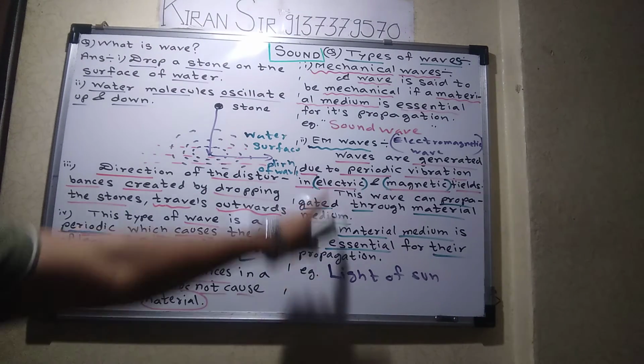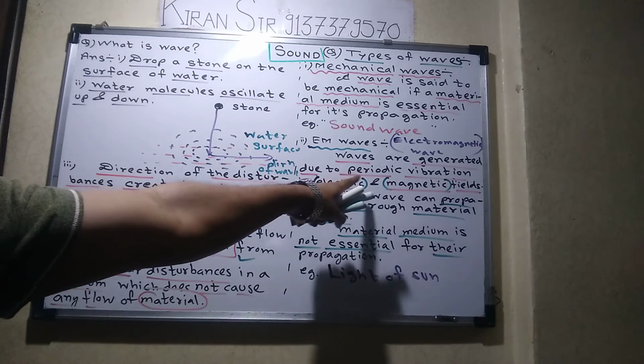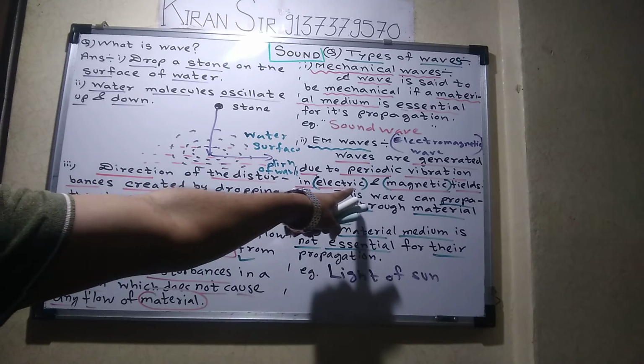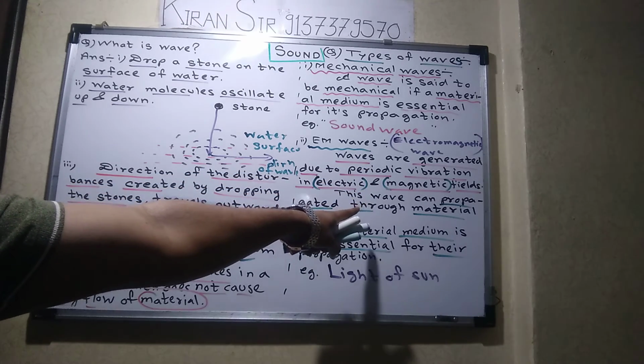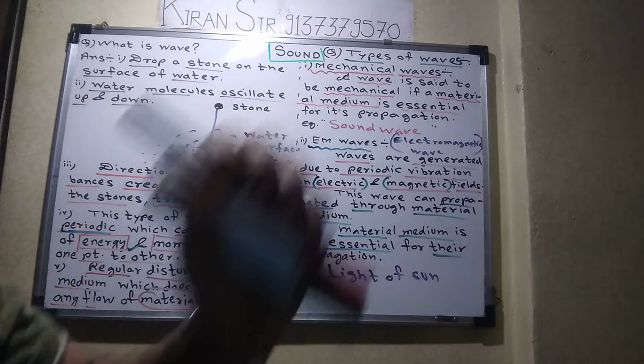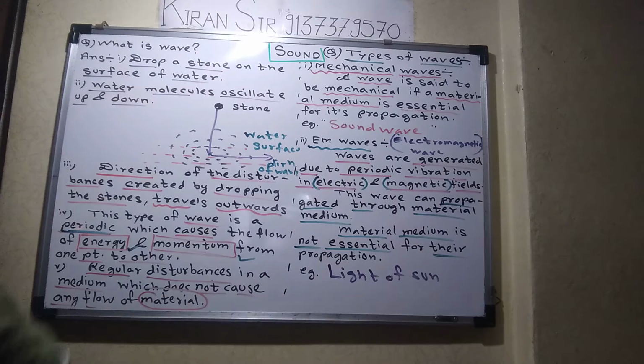Understood, students? So what is an EM wave? EM waves are generated due to periodic vibration of electric and magnetic fields. This wave may propagate through a material medium, or it may not, but a material medium is not essential for the propagation of EM waves. Example, light of the sun. Hope everyone understood. Say yes or no.